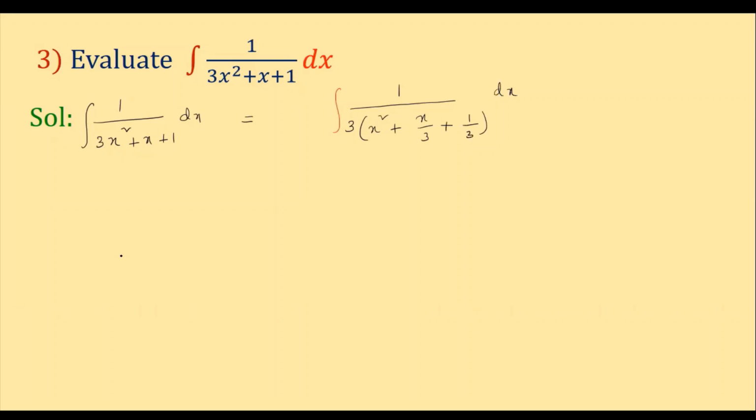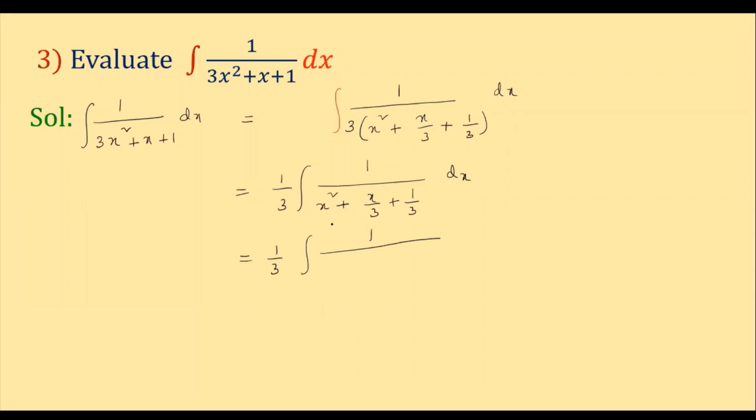Clear? Now, the 1 by 3 is a constant which comes outside. Yes, isn't it? So 1 by x square plus, here what is left? X by 3 plus 1 by 3 into dx. This is left. Now here I can write this as x square plus 1 by x square plus x by 3 plus 1 by 3.